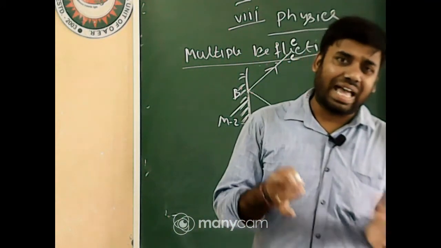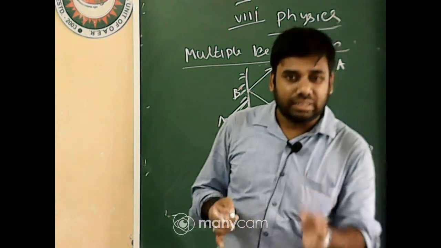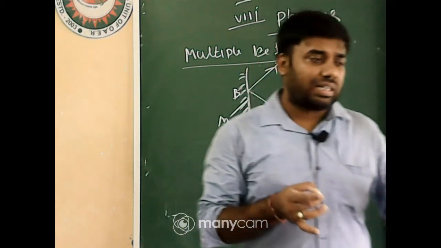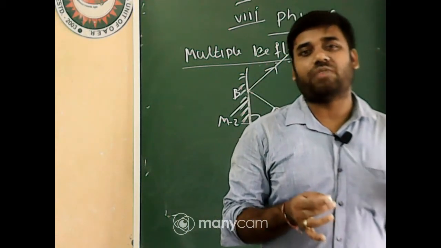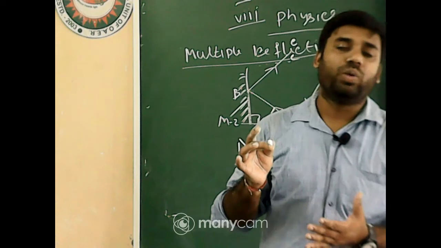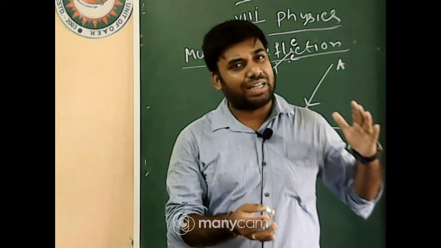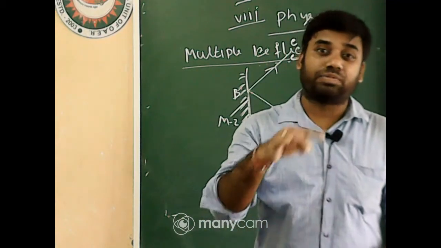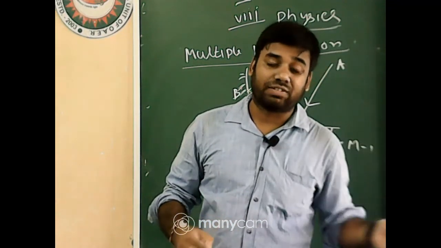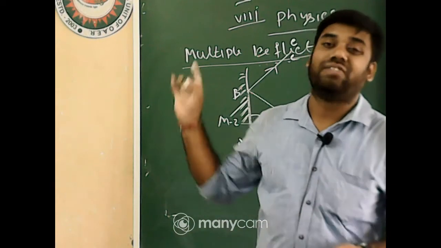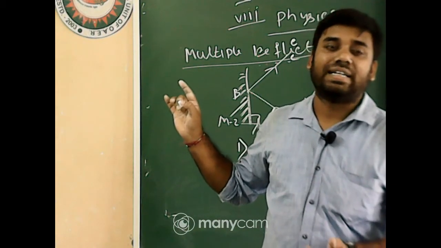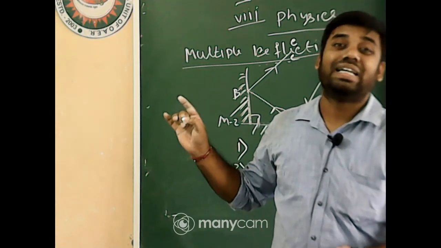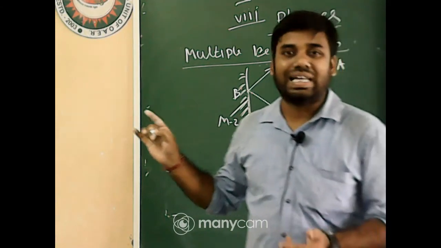As some portion of light is absorbed by the surface, it is clear that the intensity or brightness of the incident ray and reflected ray will not be equal. Incident ray brightness will be greater than the reflected ray, because some portion of light is absorbed by that surface and some portion is reflected. So the intensity or brightness of the reflected ray will be less than the incident ray.